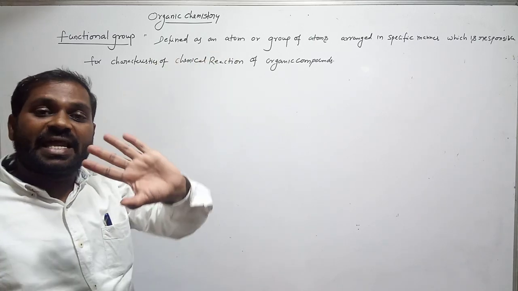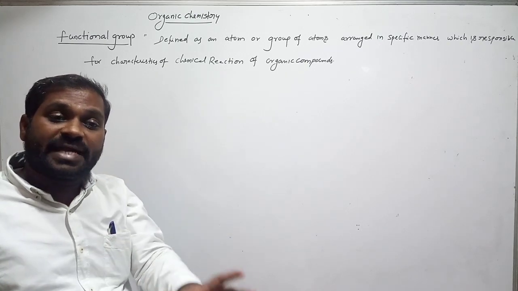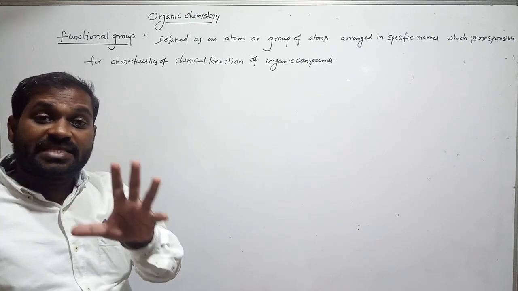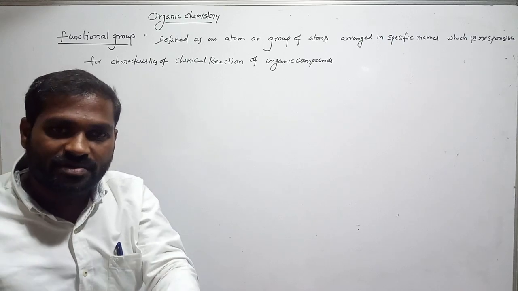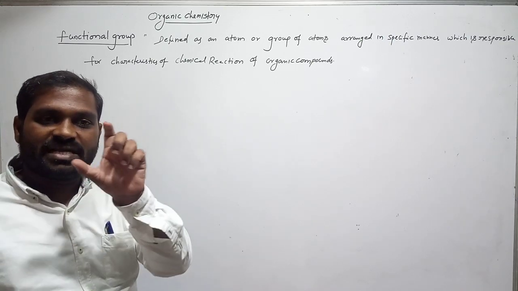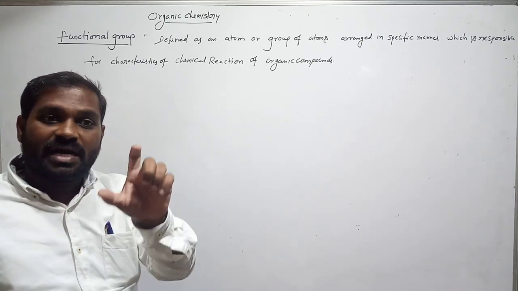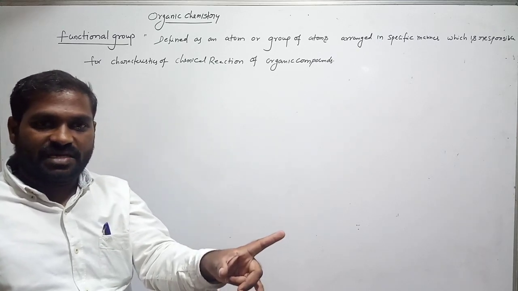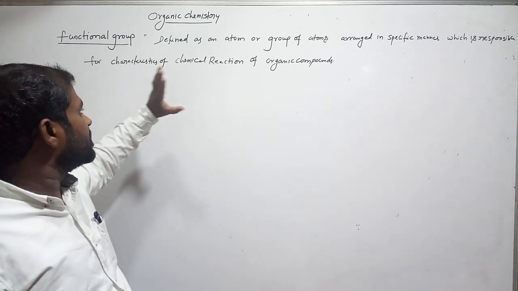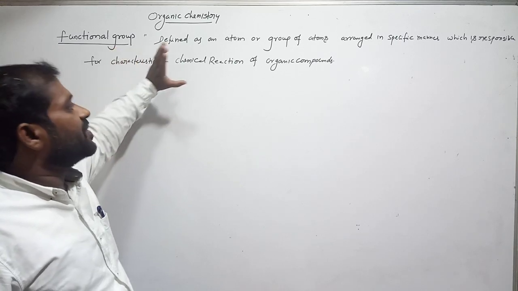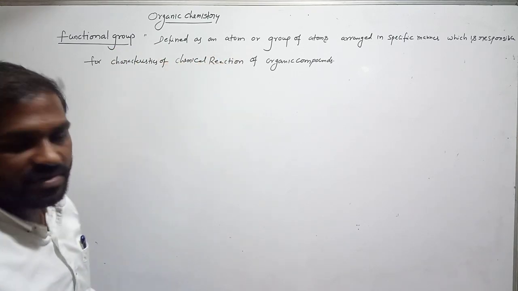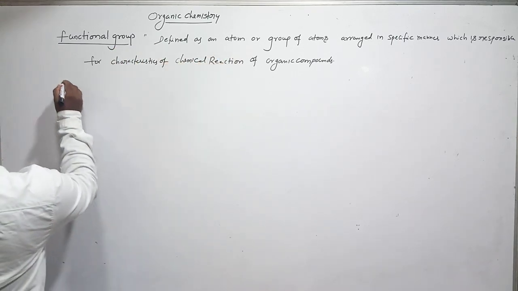So where do chemical reactions take place in organic compounds, at which position? Where the functional group is present in the organic compound, in that particular place that particular functional group undergoes chemical reaction. So the functional group causes a particular chemical reaction in the organic compounds. Let's see some examples.